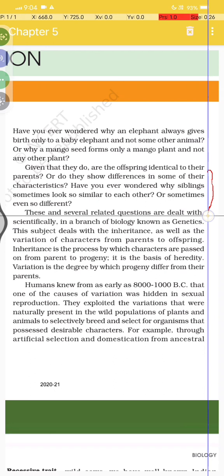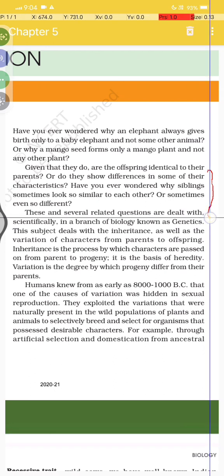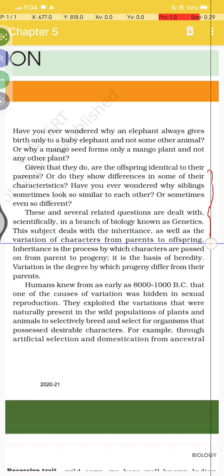Several related questions are dealt with scientifically in a branch of biology known as genetics, a subject that deals with the inheritance as well as the variation of characters from the parent to the offspring. Inheritance is the process by which characters are passed from parents to progeny, and it is the basis of heredity, and variation is the degree by which progeny differ from the parents.